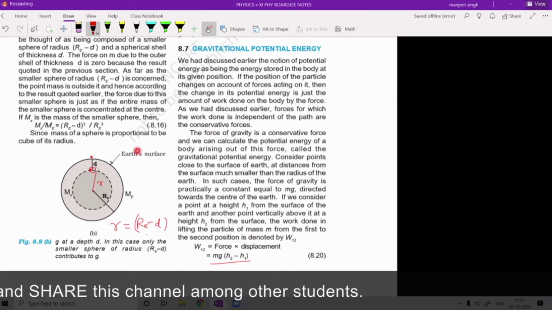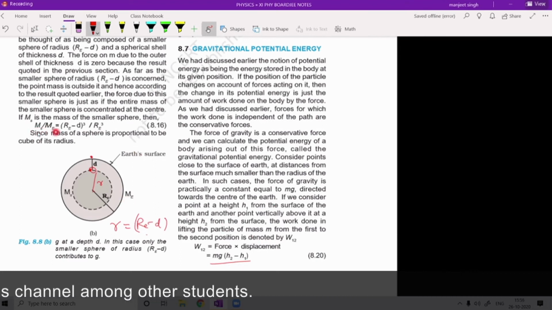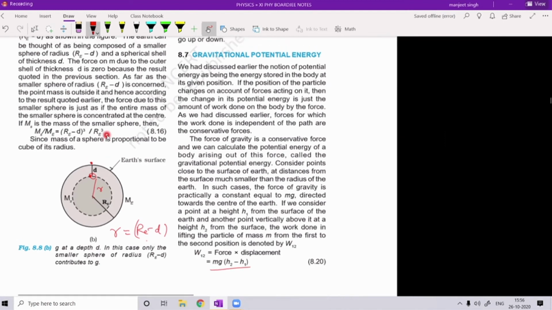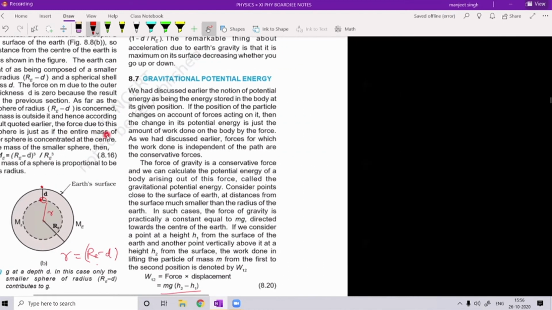So let us take the ratio of Ms upon Me. Mass of the smaller sphere, we can write as Mr also. Mass of the sphere whose radius is r, or you can write mass of the smaller sphere. So Ms upon Me is what? You see (Re minus d) whole cube upon Re cube. From where it comes? Let us see on the right hand side.